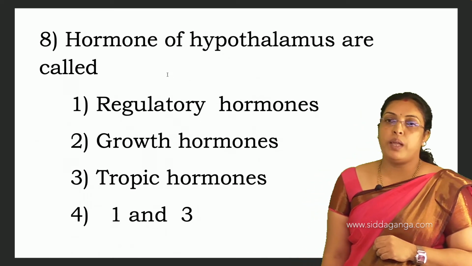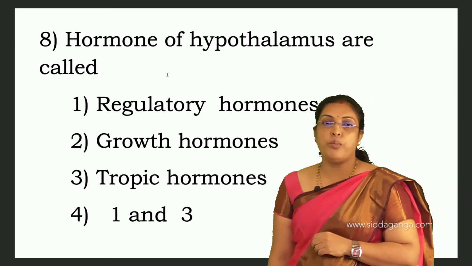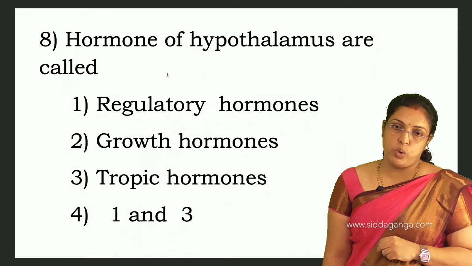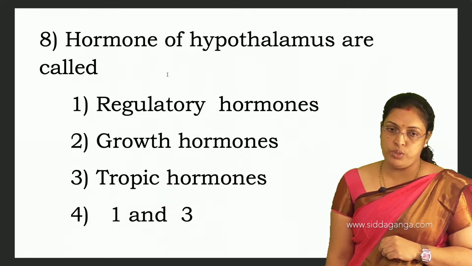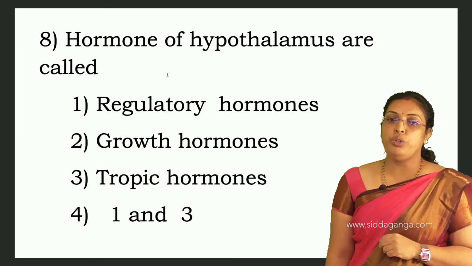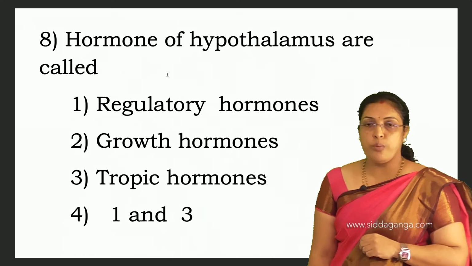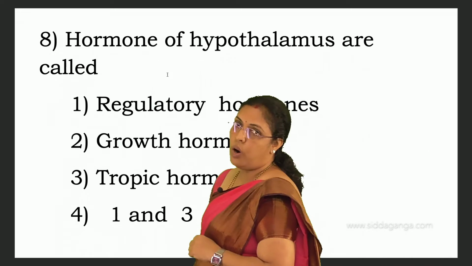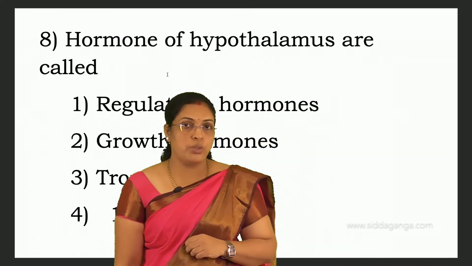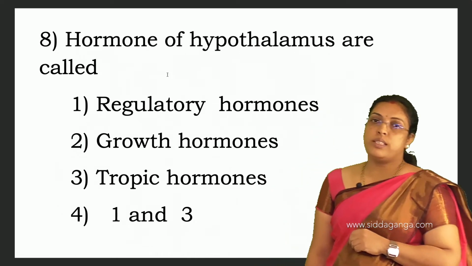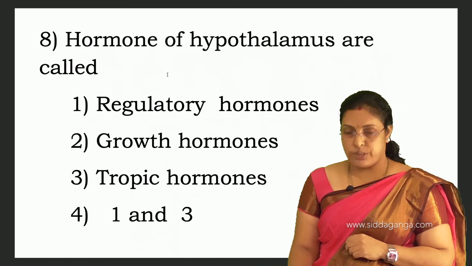Hormones of the hypothalamus are called regulatory hormones, growth hormones, tropic hormones, or both 1 and 3. So, hormones of the hypothalamus are called regulatory hormones and also tropic hormones. That is why fourth is the answer for the eighth question.